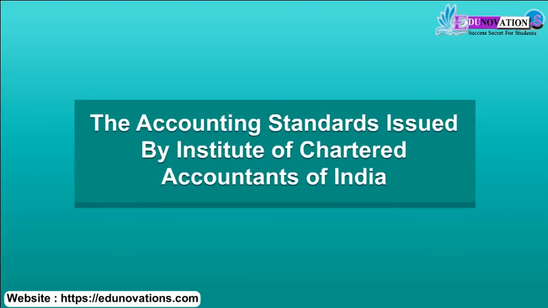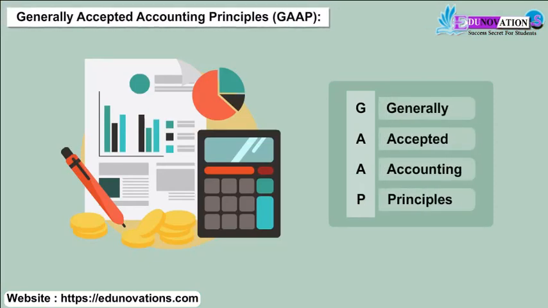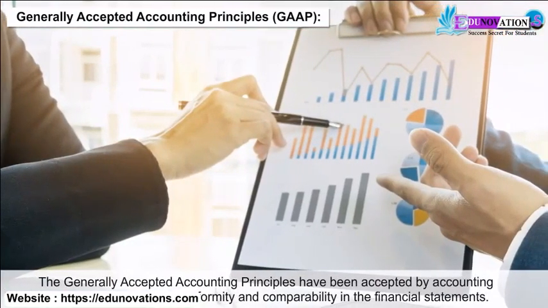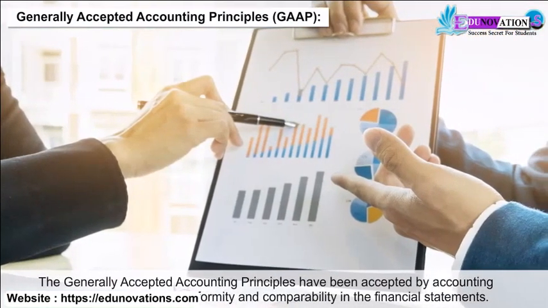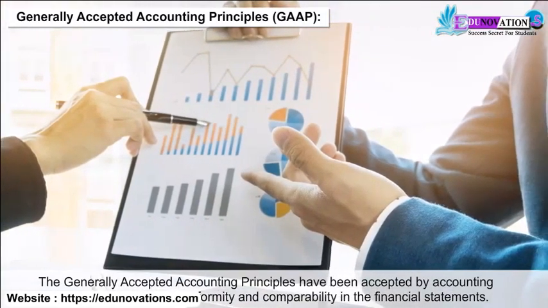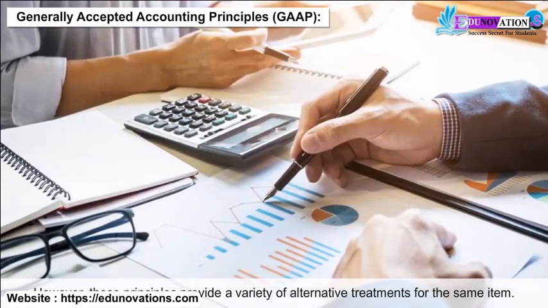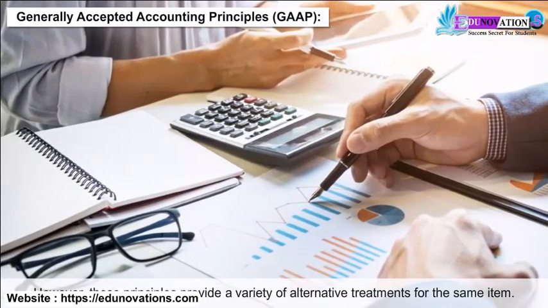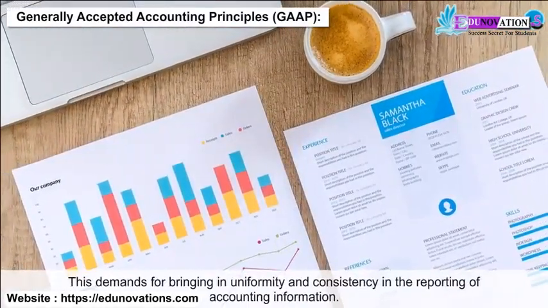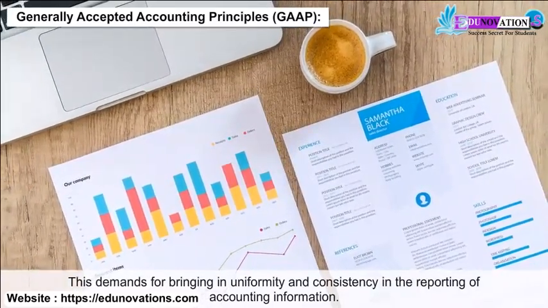The accounting standards issued by the Institute of Chartered Accountants of India. Generally Accepted Accounting Principles, that is GAAP. The Generally Accepted Accounting Principles have been accepted by accounting professionals to achieve uniformity and comparability in the financial statements. However, these principles provide a variety of alternative treatments for the same item. This demands bringing in uniformity and consistency in the reporting of accounting information.